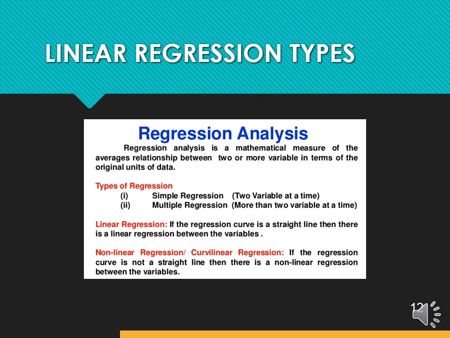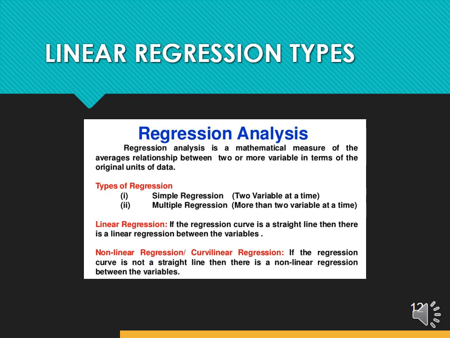Now we will talk about the linear regression types. Basically, regression analysis is the mathematical measure of the average relationship between two or more variables in terms of the original unit of data. There are two types: first is simple regression and second is multiple regression. In simple regression, two variables work at a time, and in multiple regression, more than two variables work at a time.